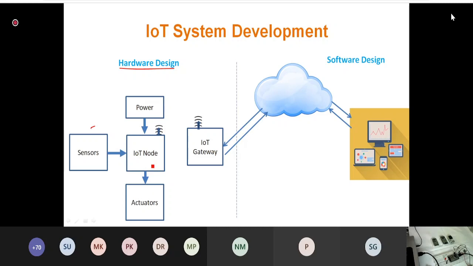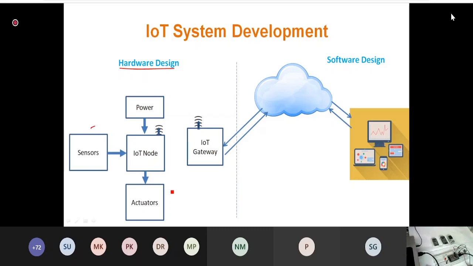If you would like to control the actuator, these sensors and actuators are optional to each other. What it means is that if you would like to just monitor the data, then you just connect the sensor. If you would like to just control some of the devices, then use the actuator. Let us take the example. Suppose you would like to control only the water pump.